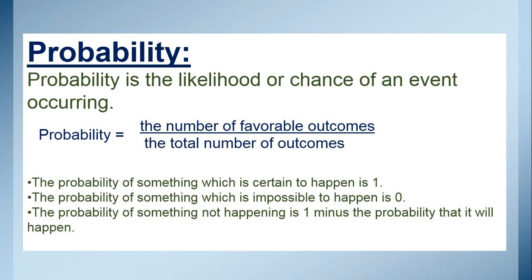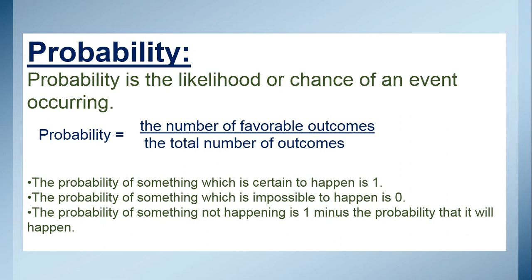Similarly, we have to remember a few things when we solve probability questions. First of all, the probability of something which is certain to happen is 1. For example, we are tossing a coin and finding the probability of either a head or a tail. Definitely on a coin we will get either a head or a tail, so if we add both probabilities, it will be equal to 1.